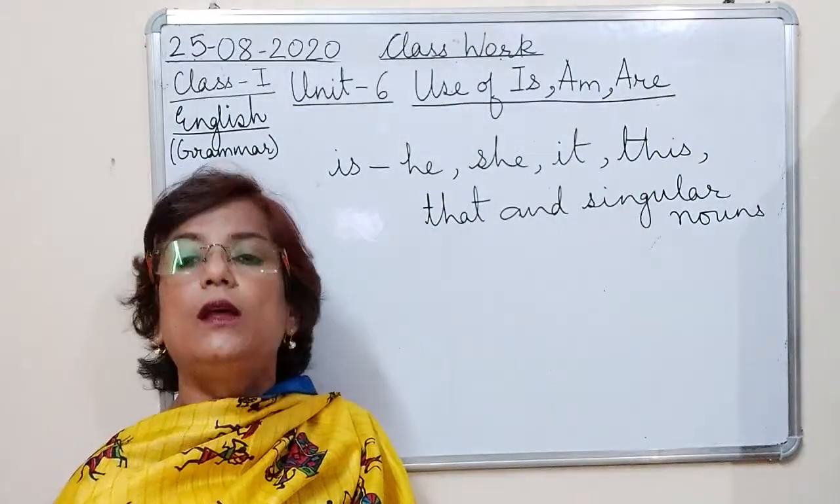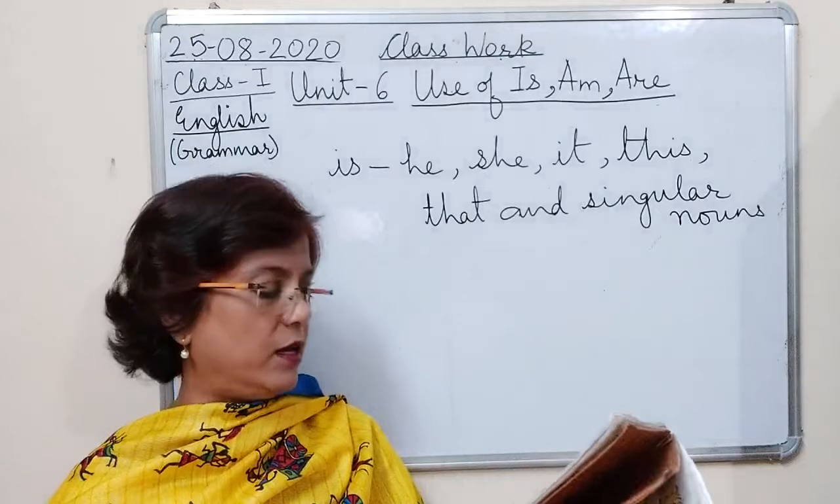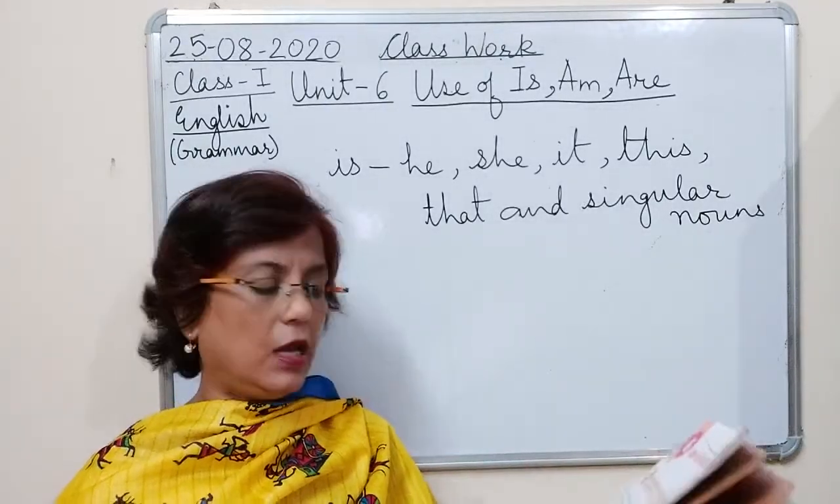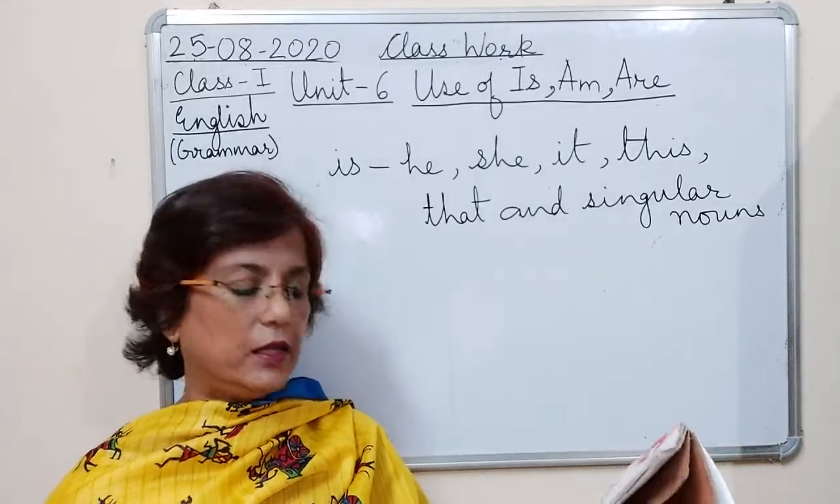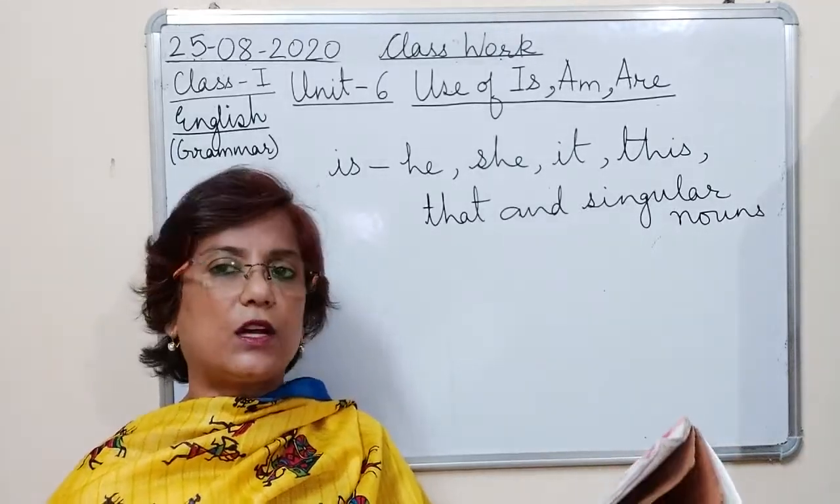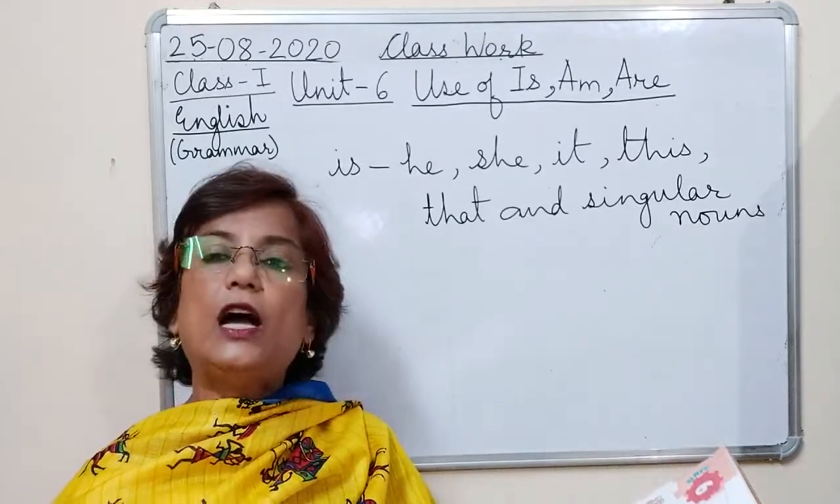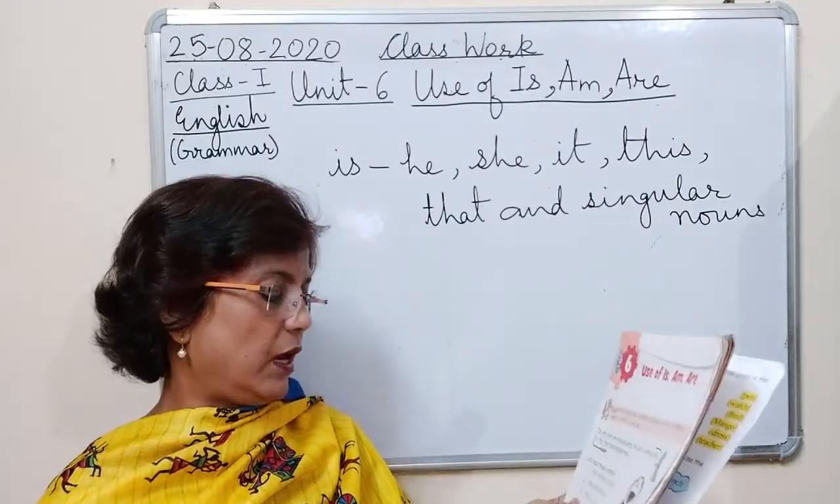For example, my mother is a teacher. He is my best friend. This is my lunch box. Doraemon is my favorite cartoon character. India is my motherland. Salman Khan is a famous actor. It is a blackboard. The Taj Mahal is in Agra. So with these words we use is.